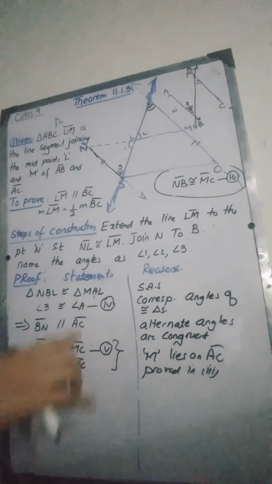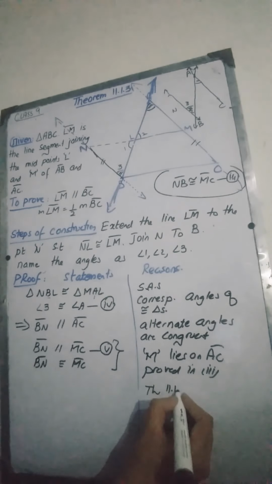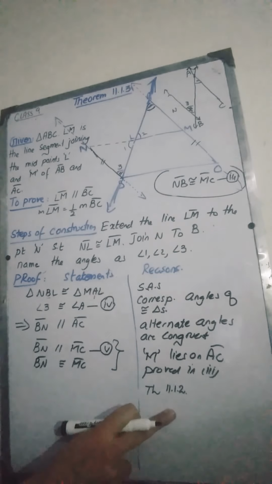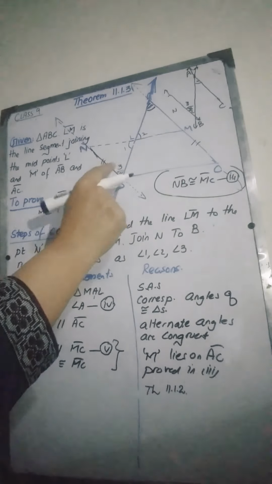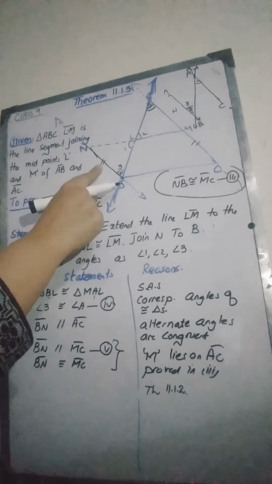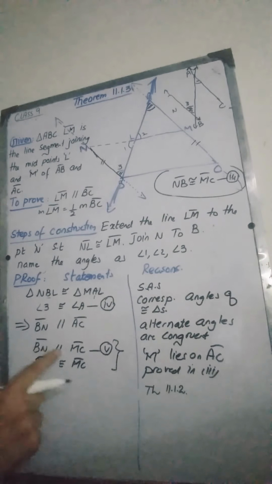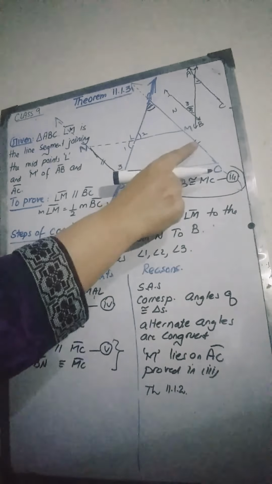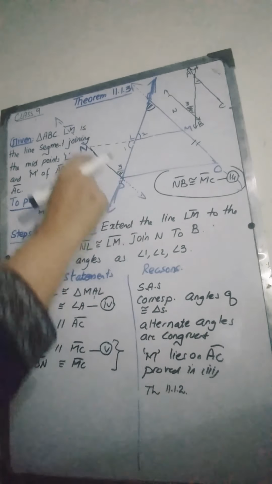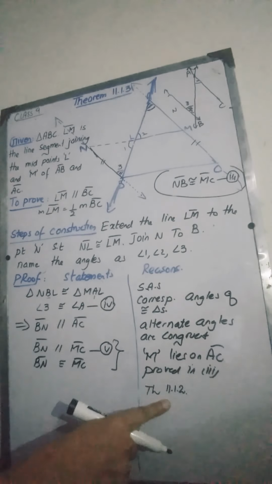So these two results show that this quadrilateral NBCM is a parallelogram, because in theorem 11.1.2 we had learned that if you have a quadrilateral, a four-sided figure, and its two opposite sides are parallel as well as congruent, BN is parallel to MC and BN is also congruent to MC, and these are the opposite sides of this quadrilateral, then this quadrilateral will be a parallelogram. This was the statement of 11.1.2.